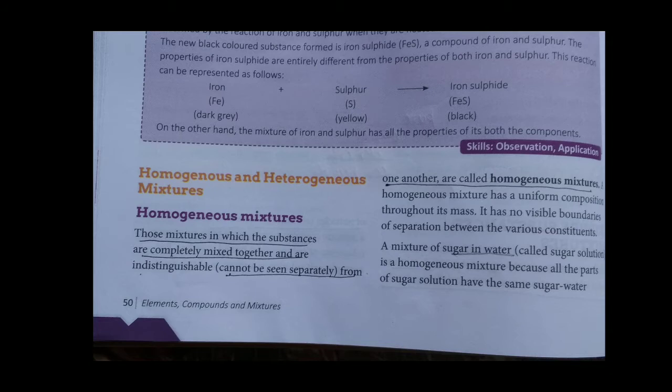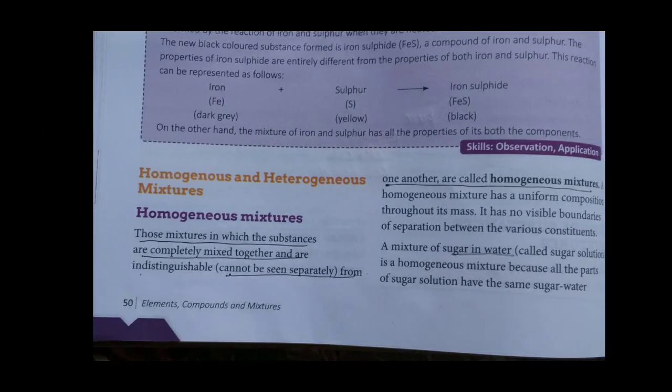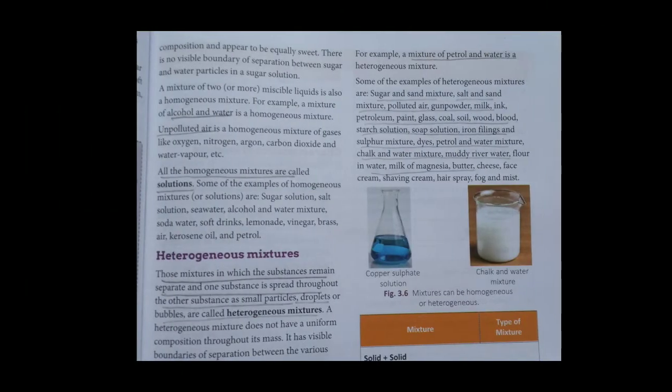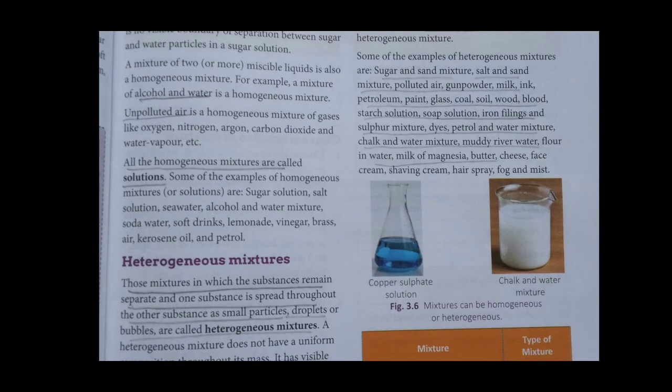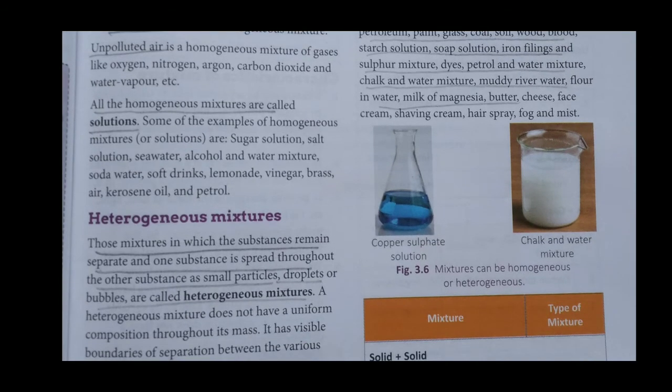Lots of examples you can see: sugar in water, alcohol in water, unpolluted water, soft drink, vinegar, kerosene oil, all these are examples of homogeneous.